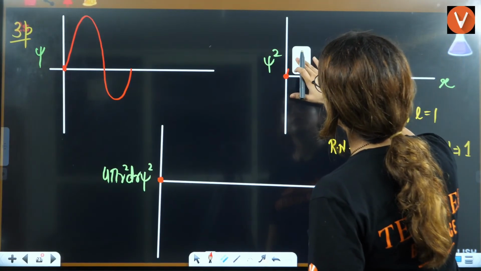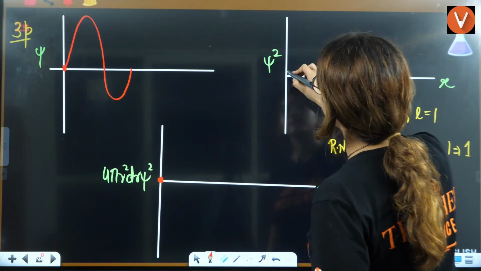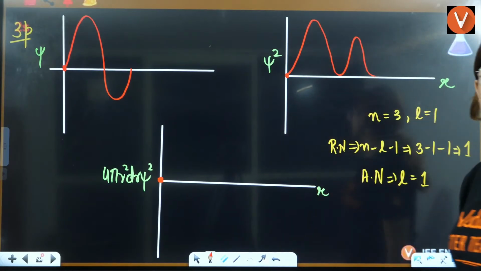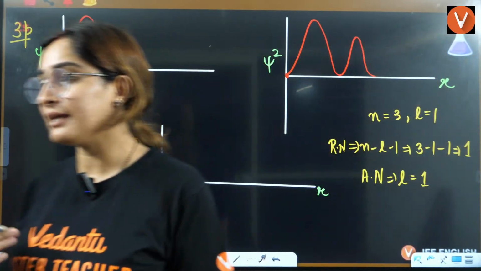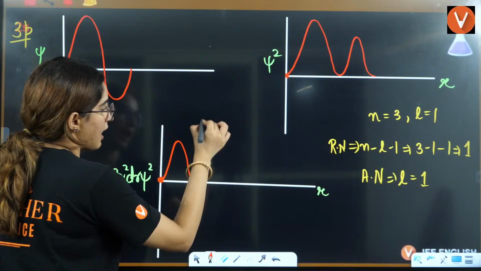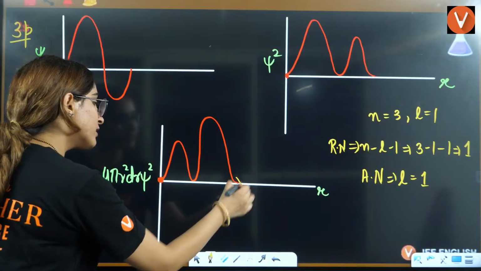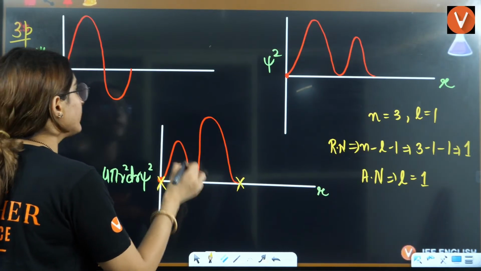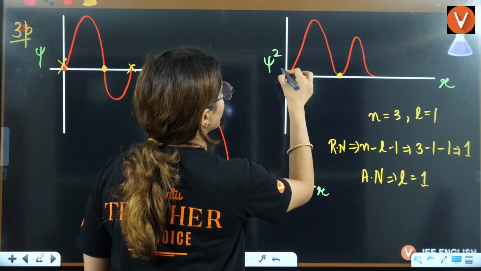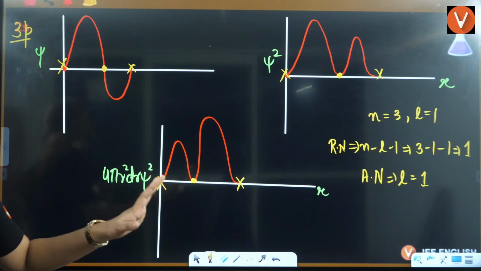Peak should decrease, no? So it will be like this. Starting from origin, it goes and the peak decreases. Okay, here peaks are increasing. There is an increment in the peaks, right? 1 and 2. And that's how you have only one radial node here. This is the radial node. Initial and the final points are not the radial nodes.